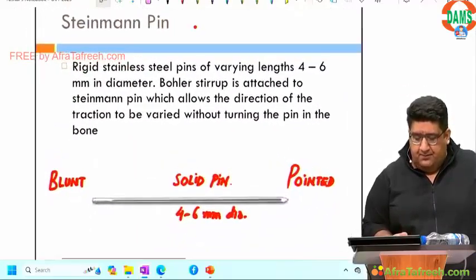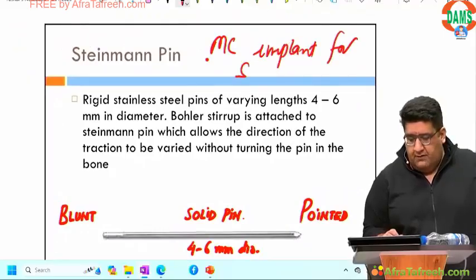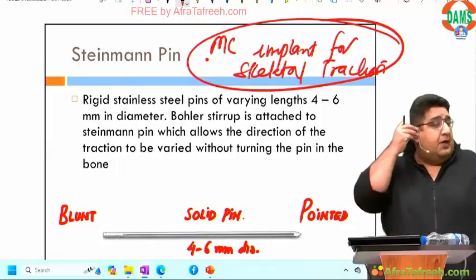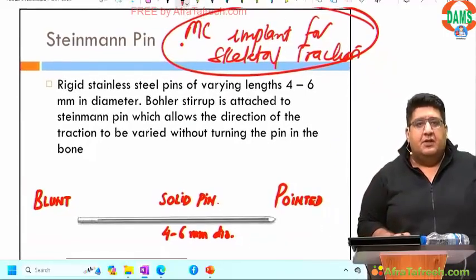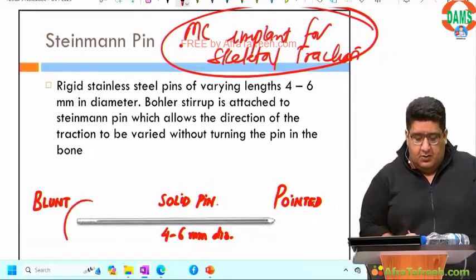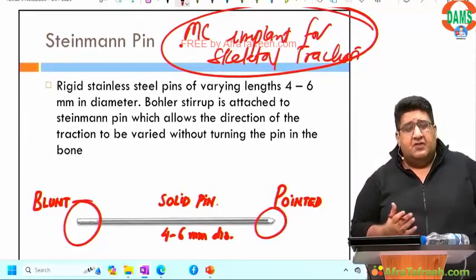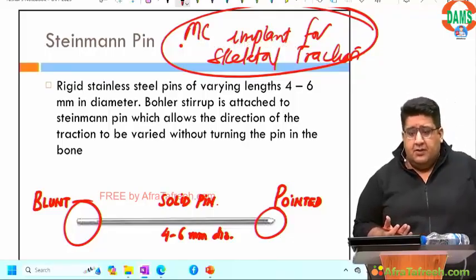Moving to the next one, Steinmann pin. Most common implant used for application of skeletal traction, that is called Steinmann pin. One end is blunt, another end is pointed. 4 to 6 millimeter diameter, solid implant. Alright, Steinmann pin.